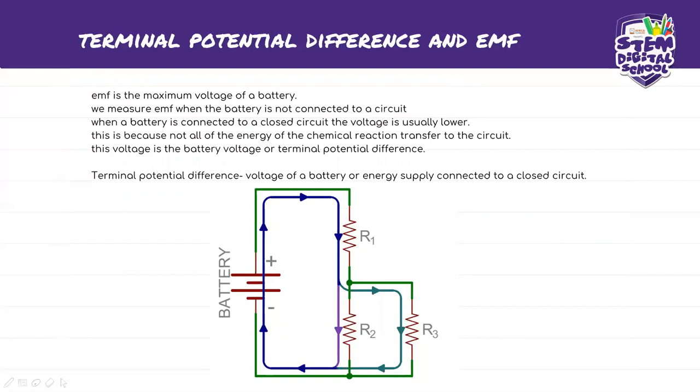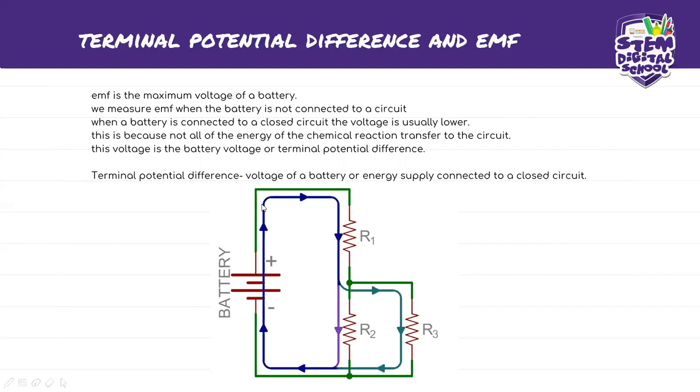It says here the EMF is the maximum voltage of the battery. This is a battery, right? And maybe it's a 50-volt battery. I'm just making a typical example. That is the maximum voltage the battery can send through into this circuit.